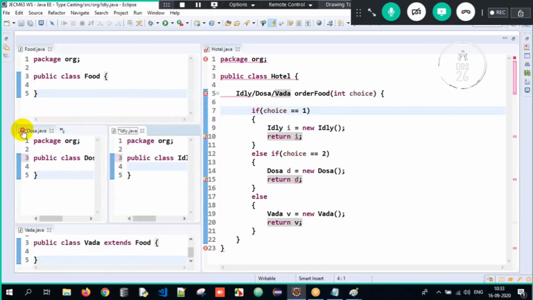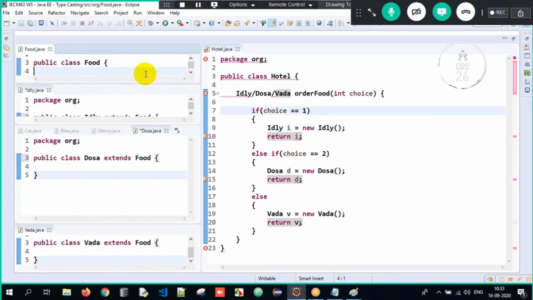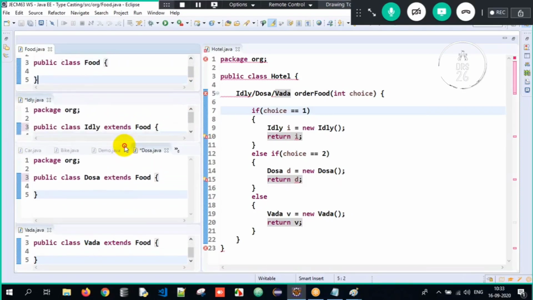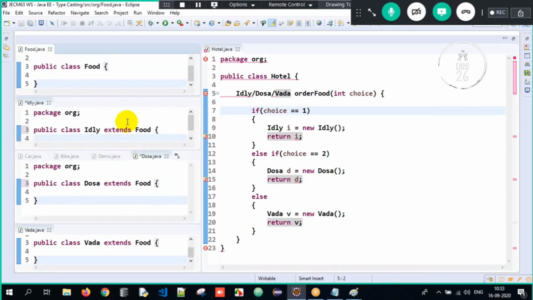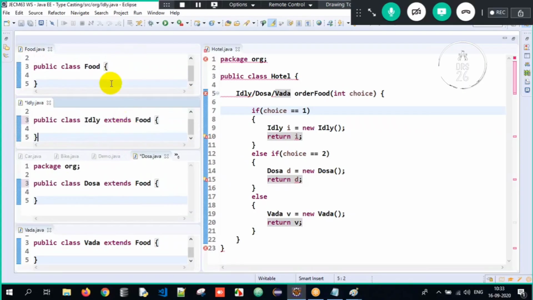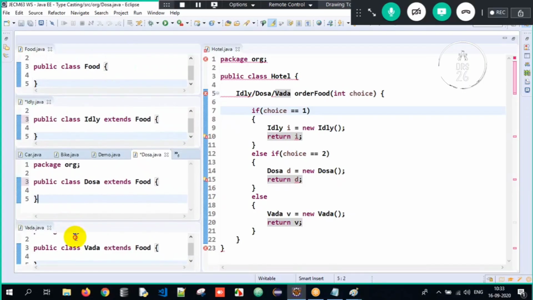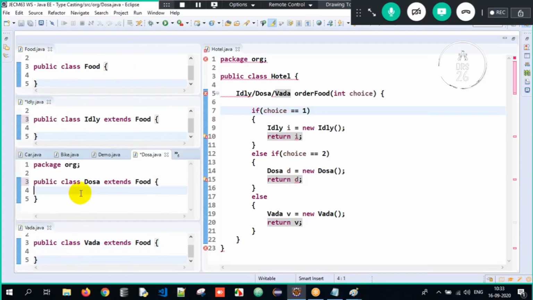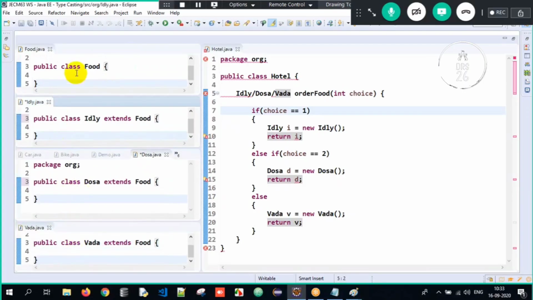Okay, so I hope it's aligned now. Just a moment, guys. I'll align it because I want it to be visible for everyone. That's the reason I'm taking so much pain and doing it. Okay, great. This is visible for everyone, I believe. Idli, dosa. Everyone can see it properly, I believe.